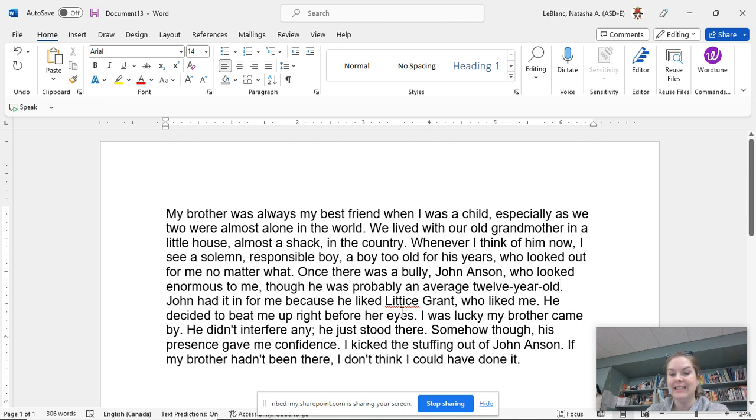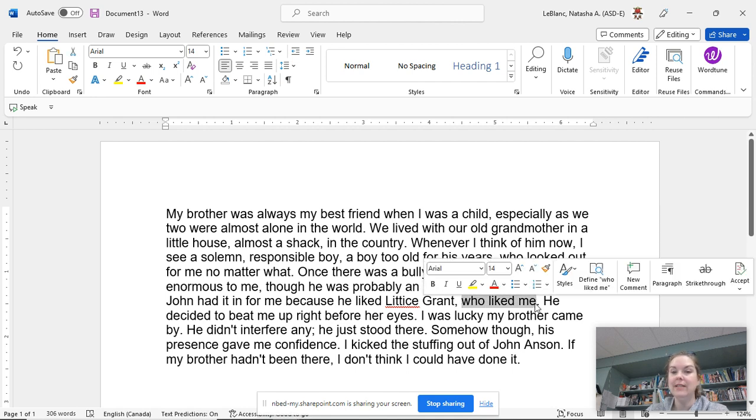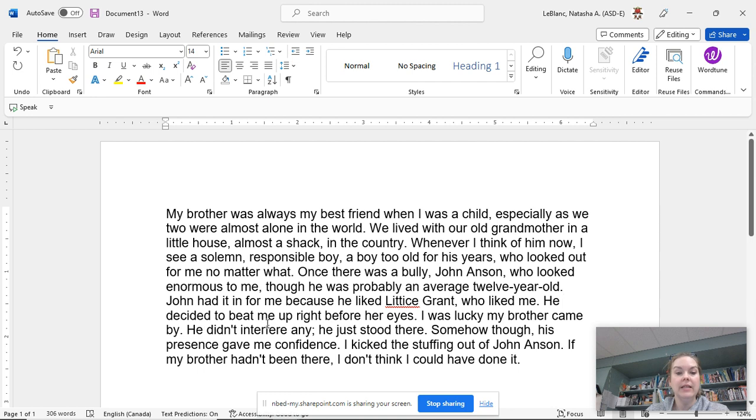John had it in for me because he liked Lettice Grant. That's the full sentence. There's added information about who Lettice liked, me. So that gets a comma separating it from the sentence also. He decided to beat me up right before her eyes. I was lucky my brother came by. He didn't interfere any. He just stood there.